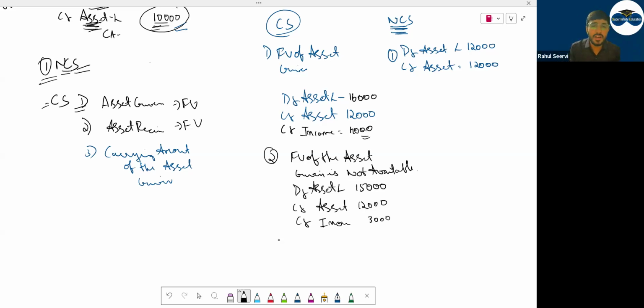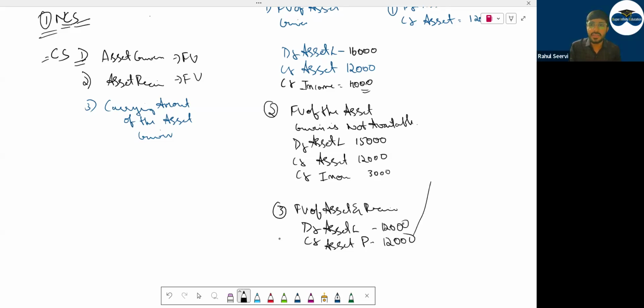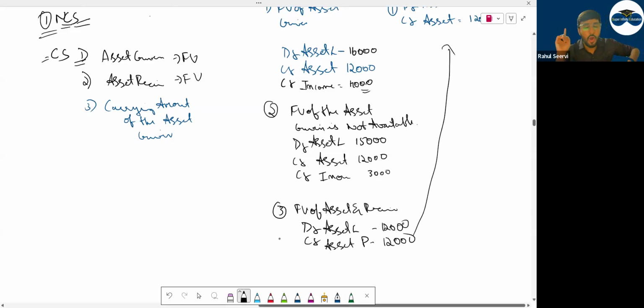Clear hai? If I say third one, fair value of asset given and received is not available. 16,000 is also not available, 15,000 not available. So what debit, what credit, beta? Debit asset Lamborghini, asset Porsche. So ये 12,000. Can I say carrying amount पर ही होगा? Same. Can I say these two are similar? The third option in commercial substance and the option in non-commercial substance are same. ये सबको clear है?